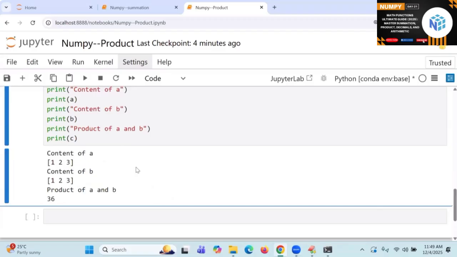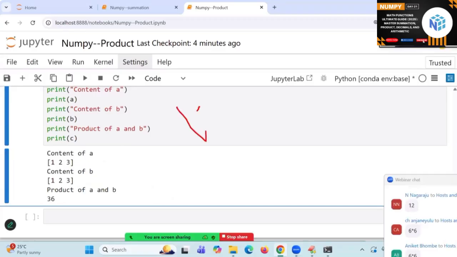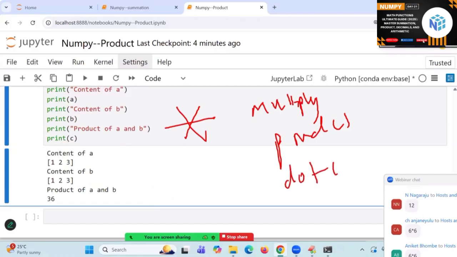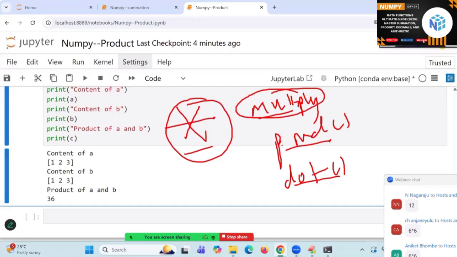Now what is the difference between star, multiply, product PROD, and dot? As a Pythonist, you need to have complete clarity about it. Star will multiply two values. Product will go for multiplying a group of values.